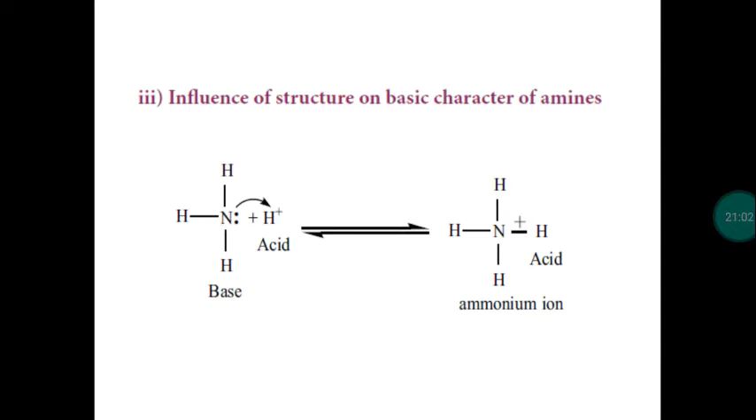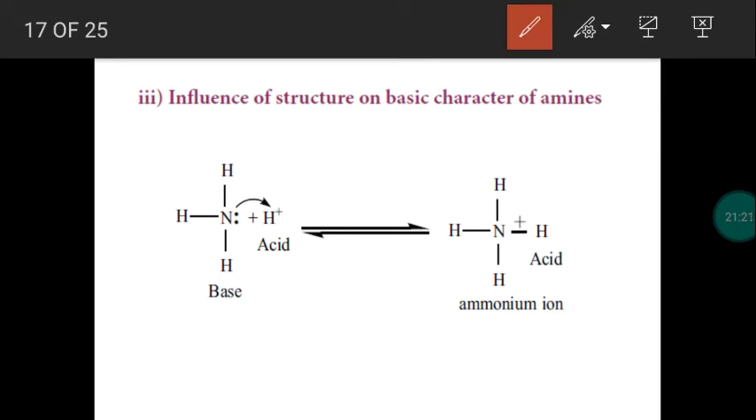We take ammonia, since amines are derivatives of ammonia. By replacing the hydrogen in ammonia, we get amines. So take the simple example, ammonia first. Ammonia is a base which is a proton acceptor as well as an electron pair donor. When ammonia is added to an acid, it accepts H plus ion, or we can say it donates a pair of electrons to H plus ion, and forms a cation, ammonium ion, NH4 plus.